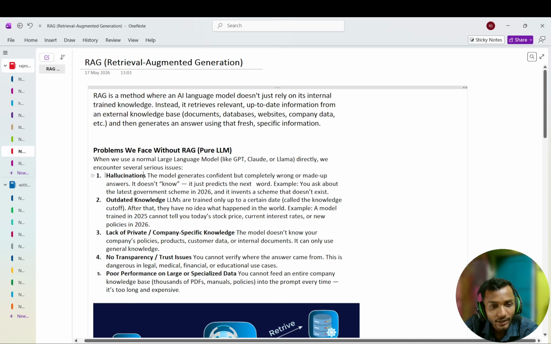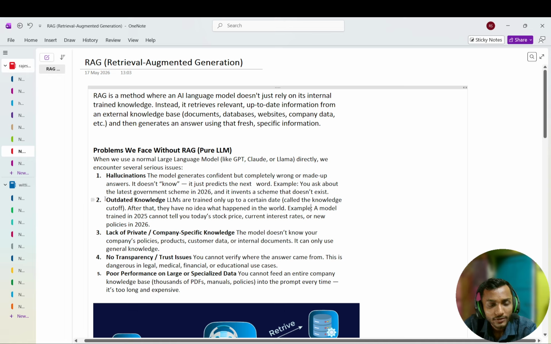Hallucination means the model doesn't know the answer, but tries to give one with full belief. The model generates a confident but completely wrong or made-up answer. It doesn't know; it just predicts the next word, what can be the answer. For example, if you ask about the latest government scheme in 2026, it invents a scheme that doesn't exist in the market.